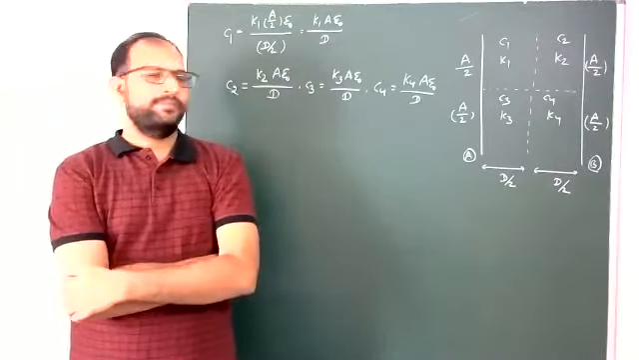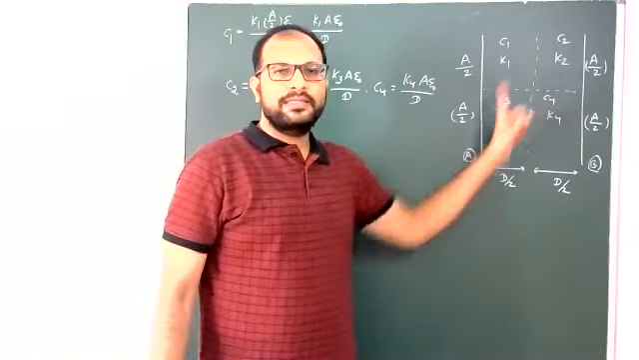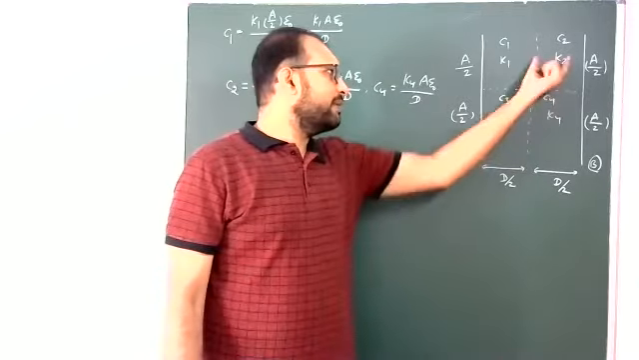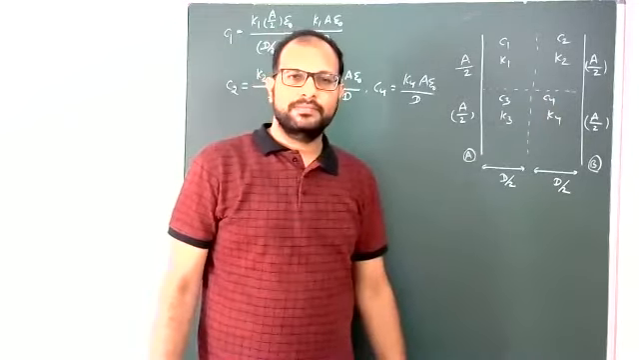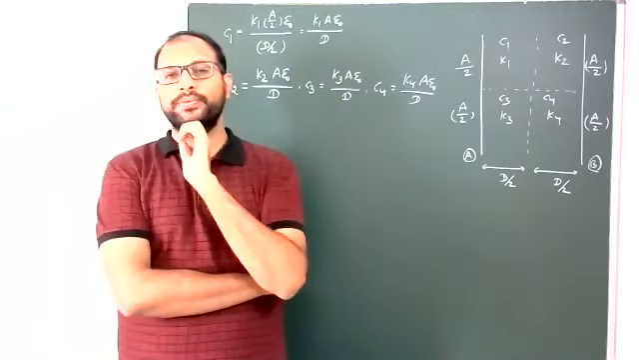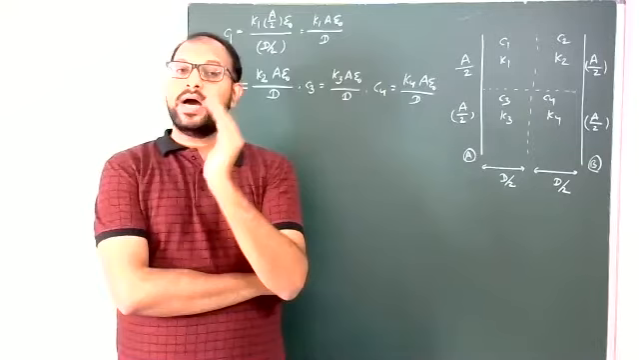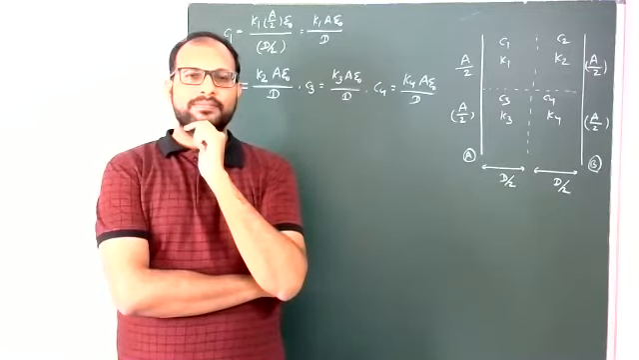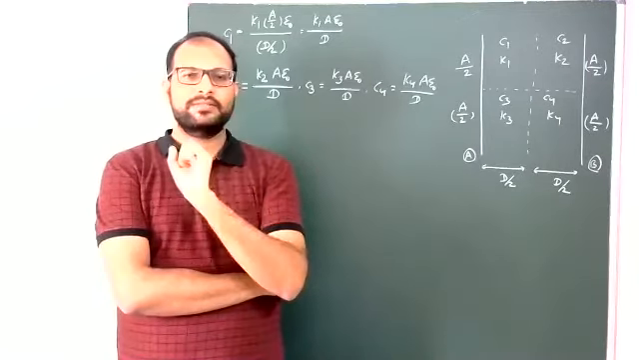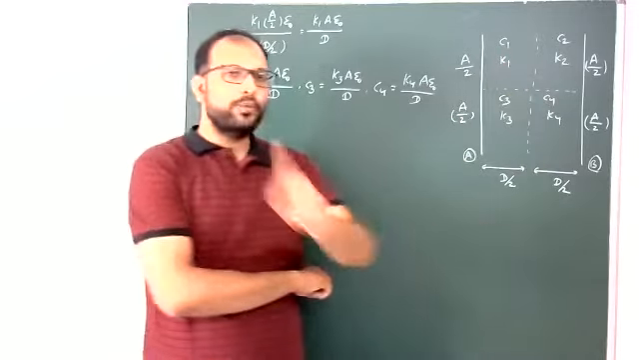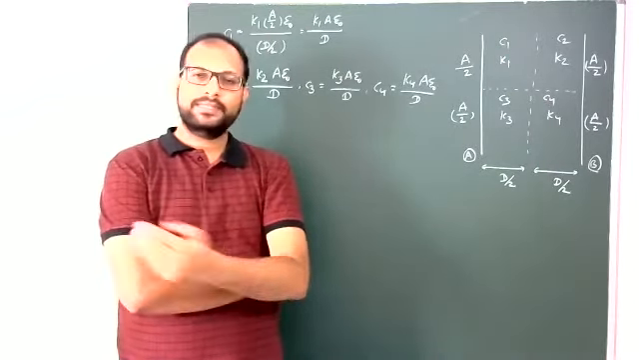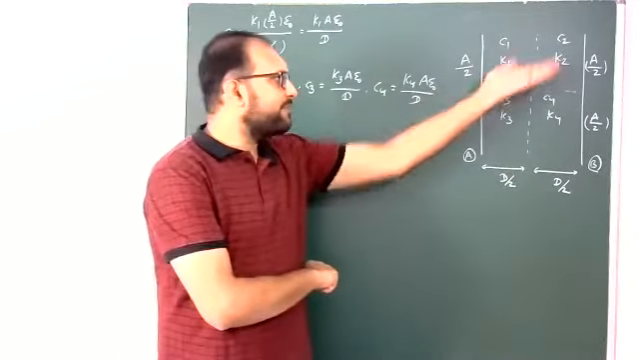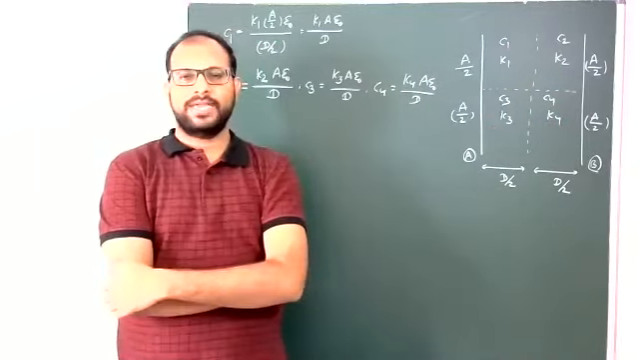So here there are two versions. In one, these two series, finally parallel. In another, these two parallel, finally series. So version 1, version 2, these two are different, and only one is correct; both are not correct. So which one is correct? C1, C2 both are in series, correct? C3, C4 both are in series, correct? Finally, these effective ones are both in parallel, correct?